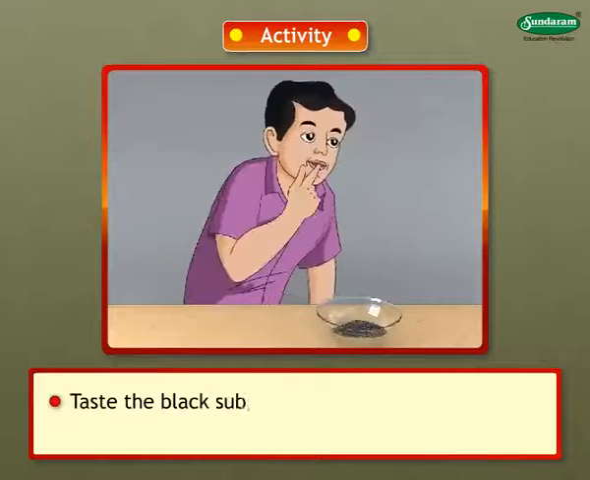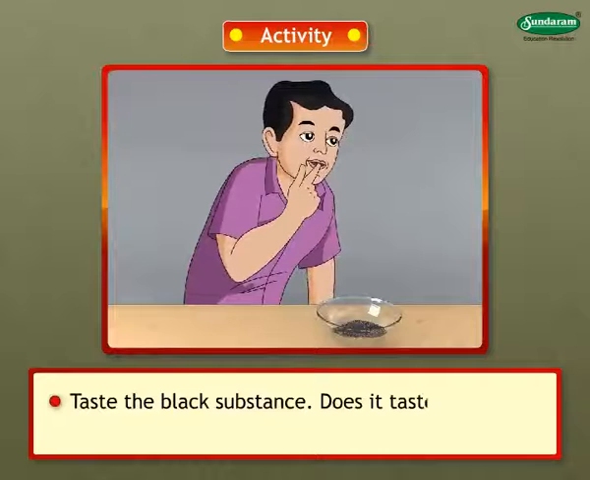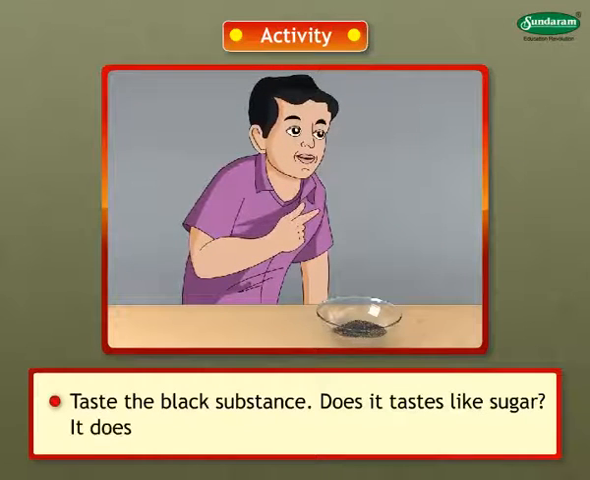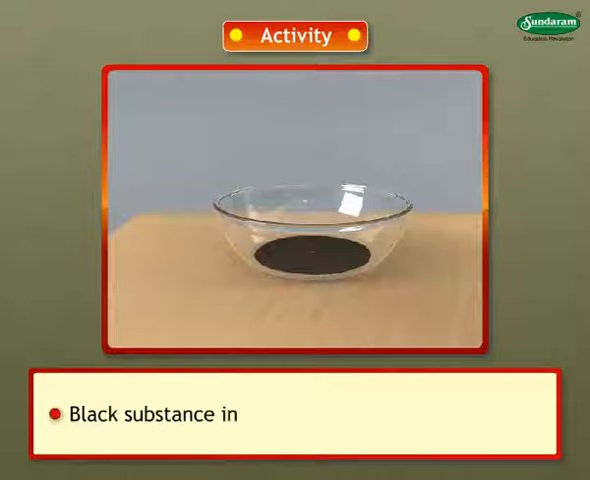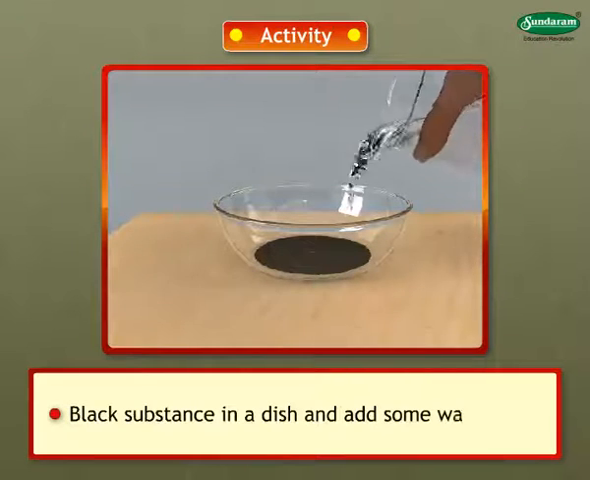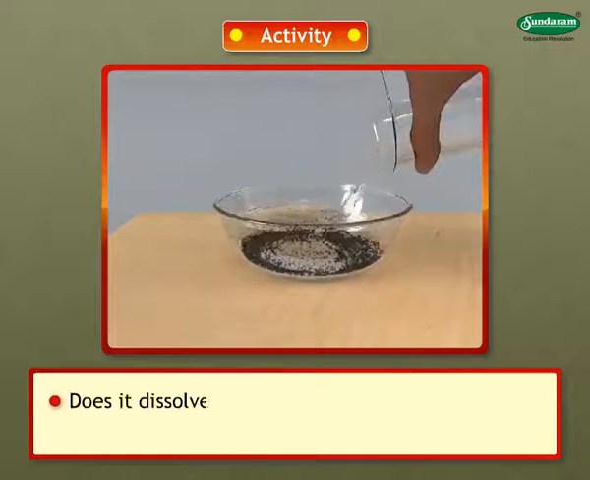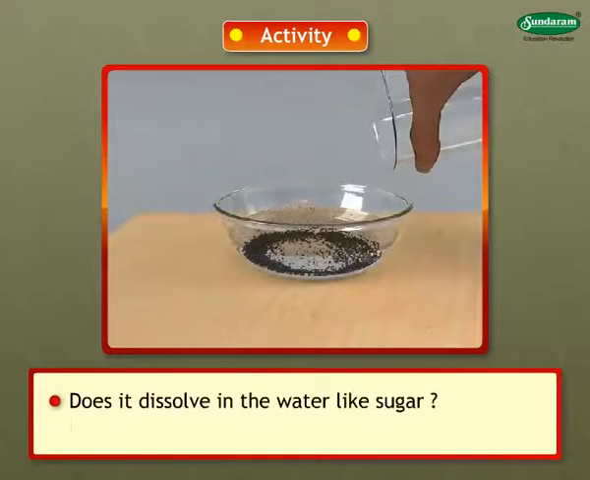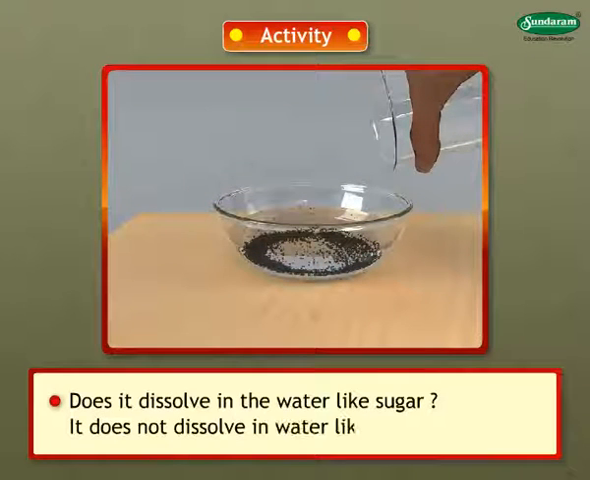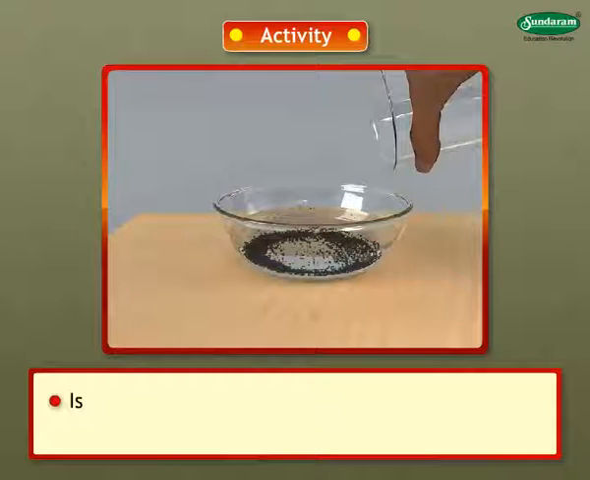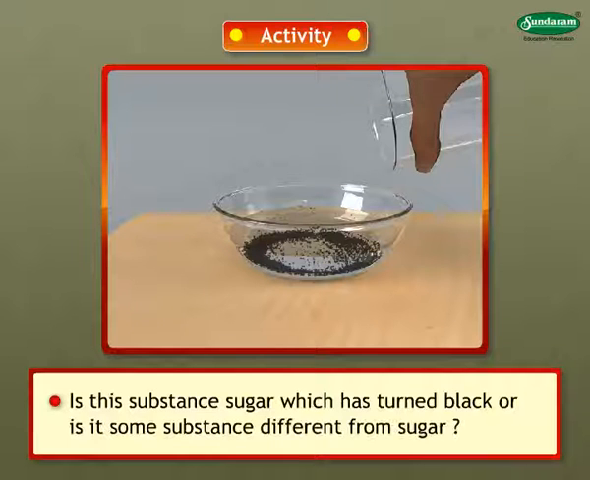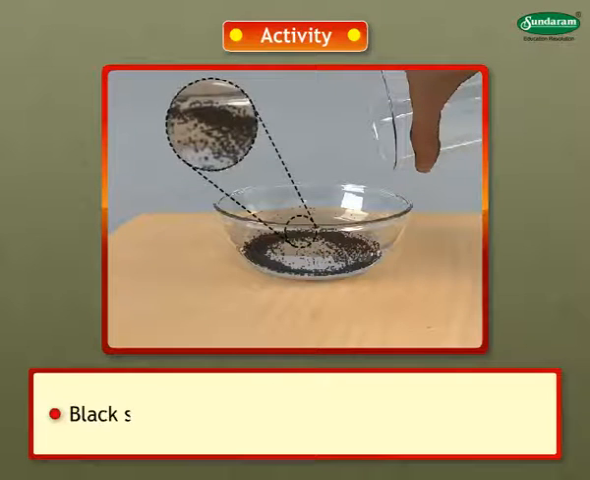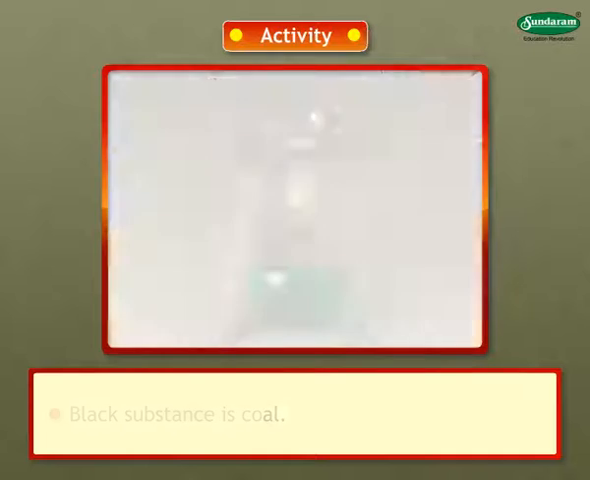Then taste the black substance. Does it taste like sugar? It does not taste like sugar. Place this black substance in a dish and add some water to it. Does it dissolve in the water like sugar? It does not dissolve in water like sugar. Is this substance sugar which has turned black, or is it some substance different from sugar? This black substance is coal.